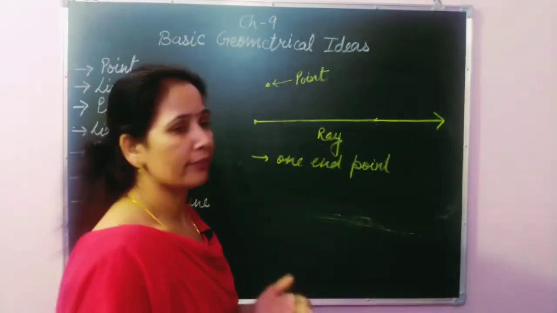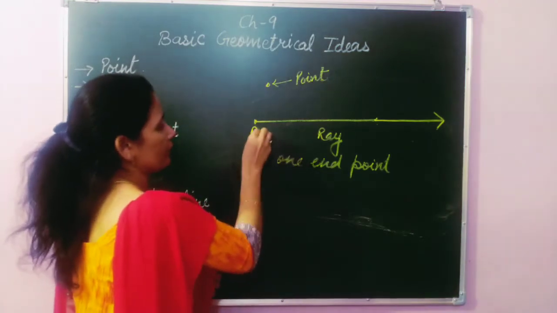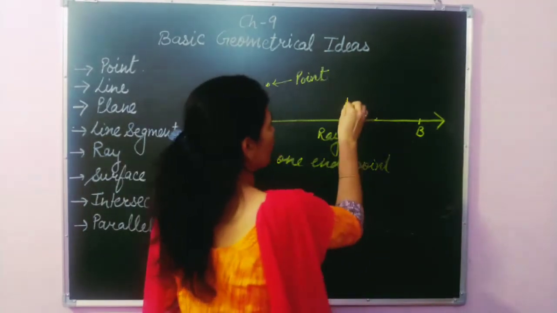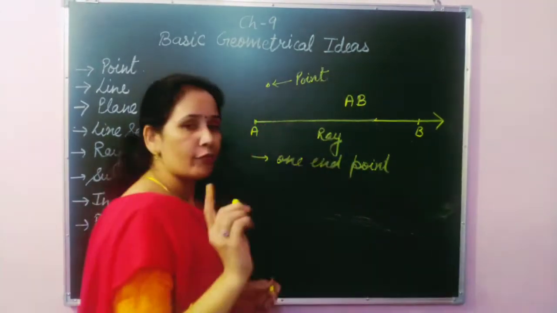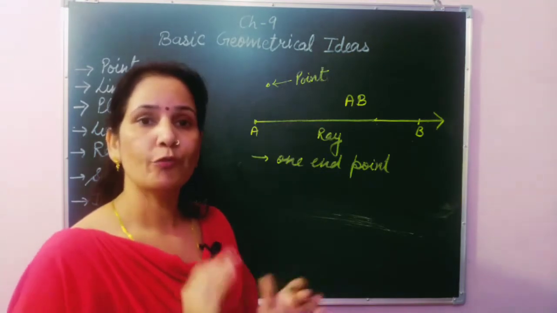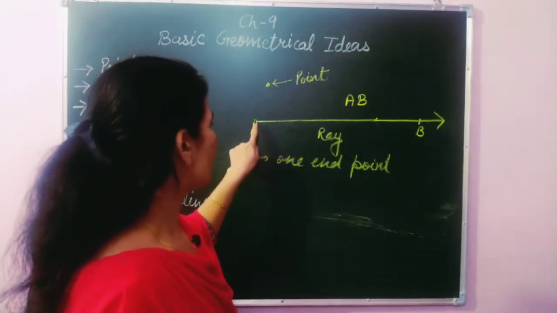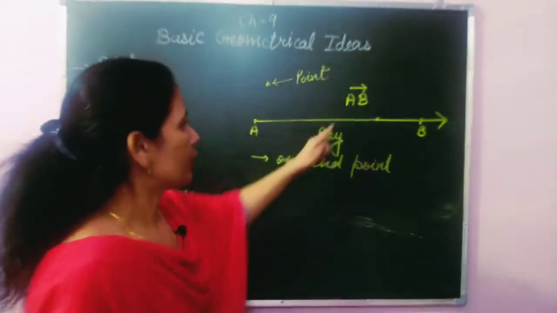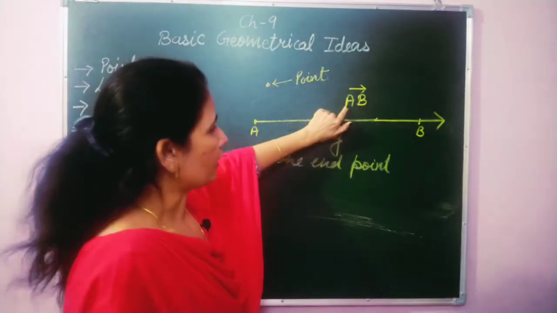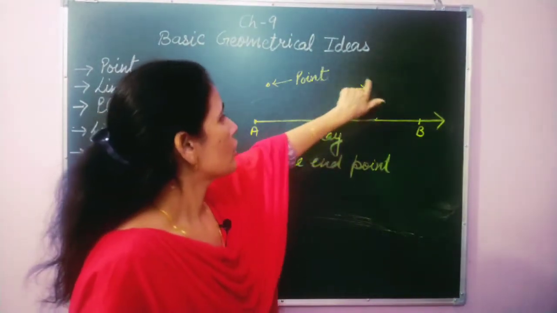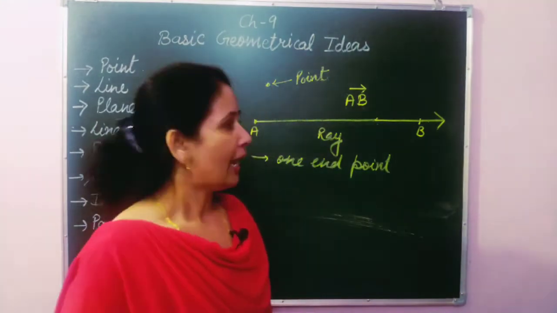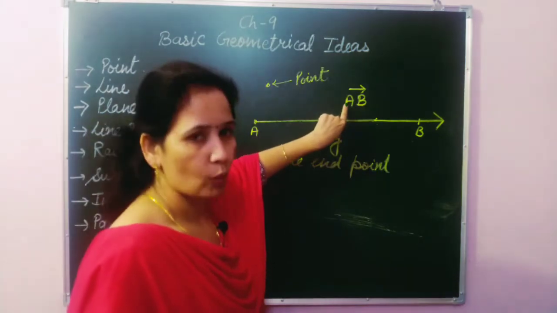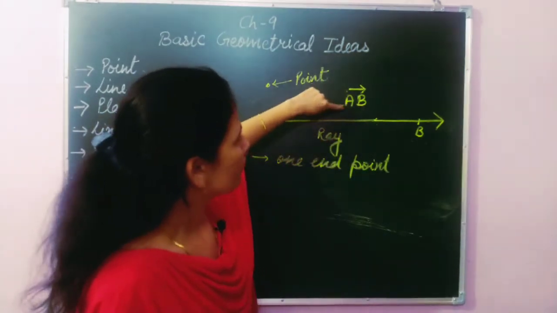Okay, and how to write the ray? We know the starting point A. We can mark another point B. So here we can write AB. Now, first of all, you have to observe the arrow. On which side is the arrow going? The arrow is going from A to B. So in the naming, you put an arrow which indicates that the starting point is A and it goes to the B side. This is a small icon to indicate the ray, and we can read this as ray AB. Its starting point is A. Why A? Because it starts from A.